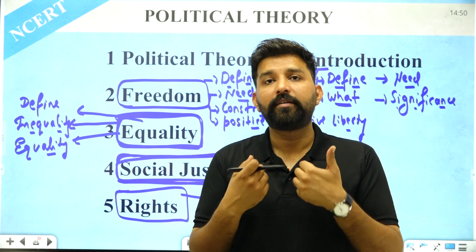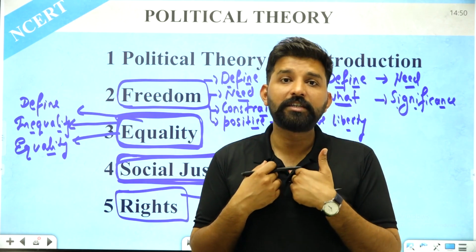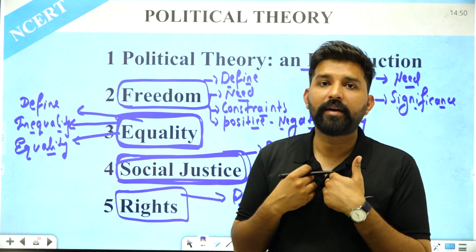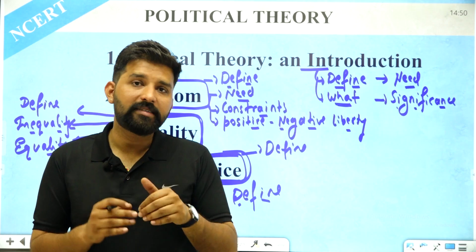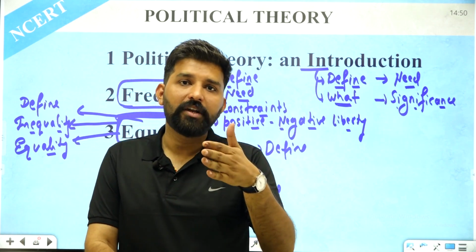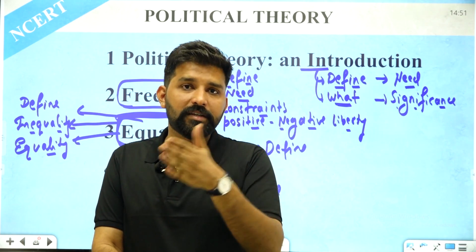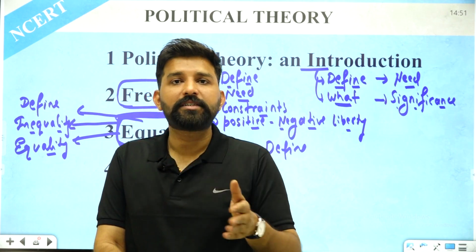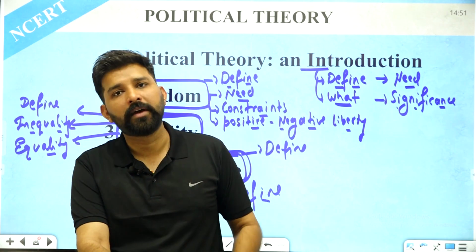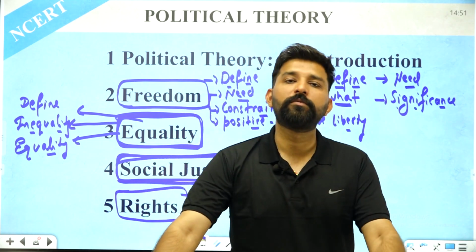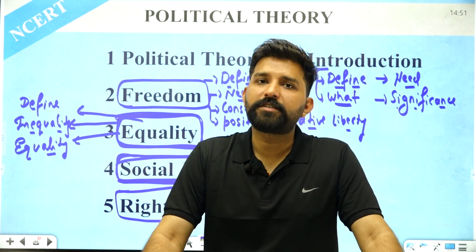For example, the right to live is my justified right. Nobody can deny my right to live. This is what we know about rights. Rights essentially mean claims which are justified. Those claims which are justified are known as rights. In simple terms, rights mean justified claims.